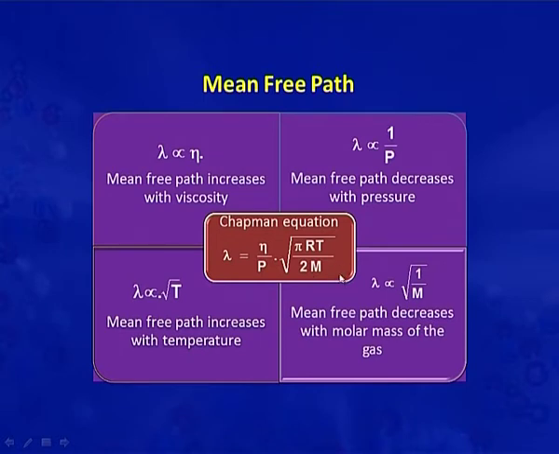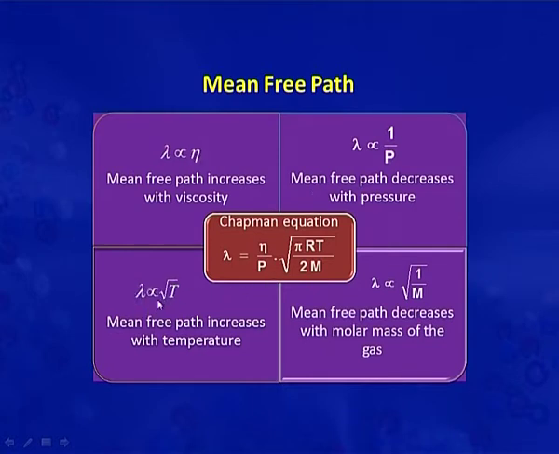Now, we can discuss the factors which influence the mean free path from this equation. Lambda is directly proportional to viscosity. As the viscosity increases, the mean free path also increases. Lambda is inversely proportional to pressure, as we have discussed before, that if we increase the pressure, the mean free path will decrease.